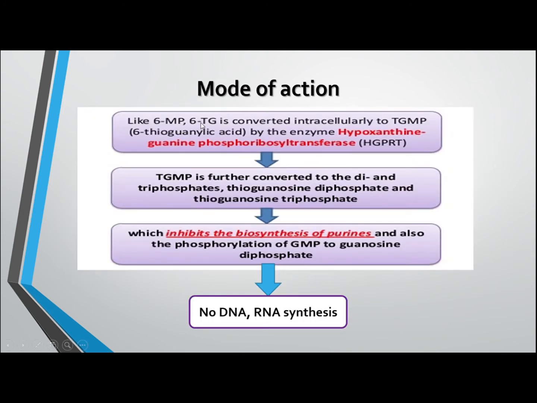As we can see, 6-thioguanine is converted into thioguanine monophosphate by the HGPRT enzyme. Thioguanine monophosphate is further converted into thioguanine triphosphate by kinase enzymes, which inhibit the biosynthesis of purines. It also inhibits the conversion of guanine monophosphate to guanine diphosphate. If there are no purine nucleotides, there will be no synthesis of DNA or RNA.